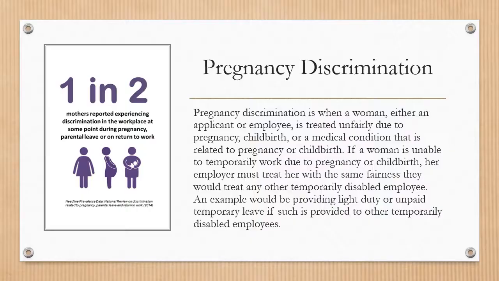Pregnancy discrimination. Pregnancy discrimination is when a woman, either an applicant or employee, is treated unfairly due to pregnancy, childbirth, or a medical condition that is related to pregnancy or childbirth. If a woman is unable to temporarily work due to pregnancy or childbirth, her employer must treat her with the same fairness they would treat any other temporarily disabled employee. An example would be providing light duty or unpaid temporary leave if such is provided to other temporarily disabled employees.